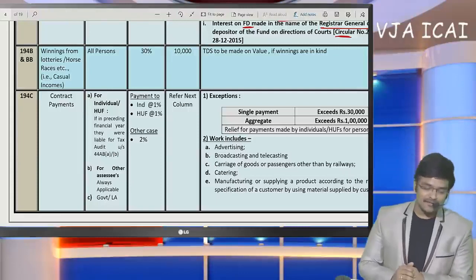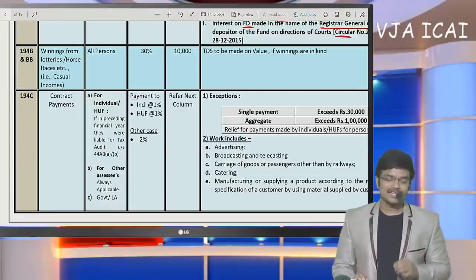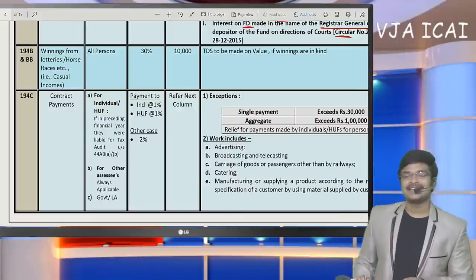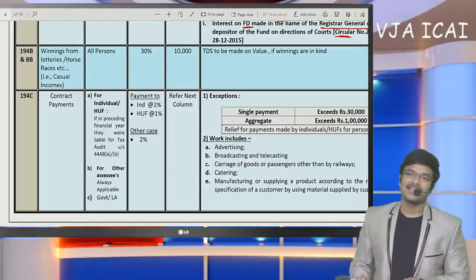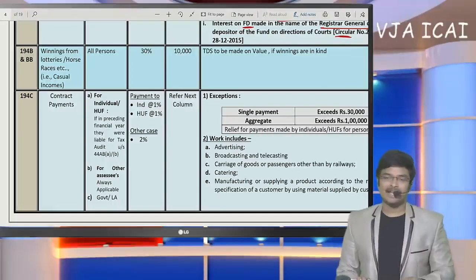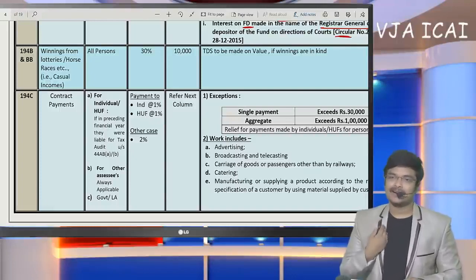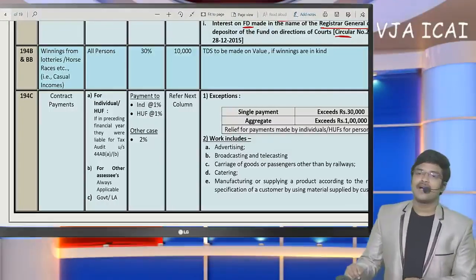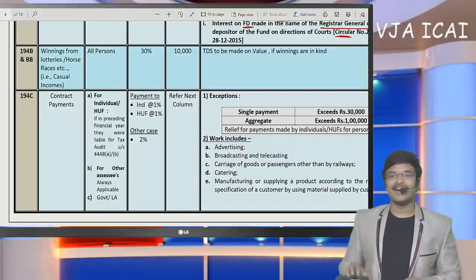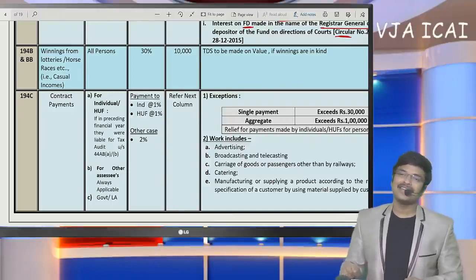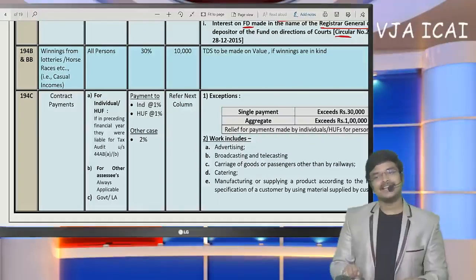Coming to section 194B and BB, winnings from lotteries and winnings from horse races, which is casual income. If it exceeds 10,000, then TDS has to be deducted at the rate of 30%, even though the lottery is paid in kind. For example, if in a lucky draw I have won a car whose value is 10 lakhs, TDS at the rate of 30% will be deducted. Yes. Sir, how are they going to deduct? On the value of the car, 10 lakhs, 30% TDS has to be deducted.